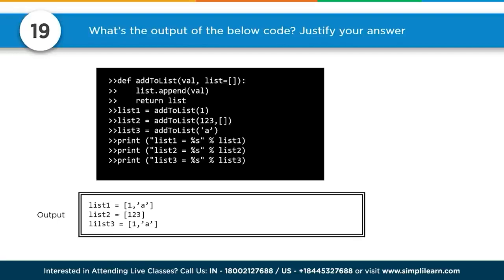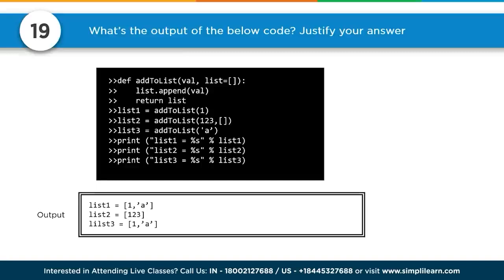Number 19. What's the output of the below code? Justify your answer. This is a great interview question because these are the kind of things that come up when you're proofing code. def add_to_list(value, my_list=[]): my_list.append(value); return my_list. list1 = add_to_list(1).